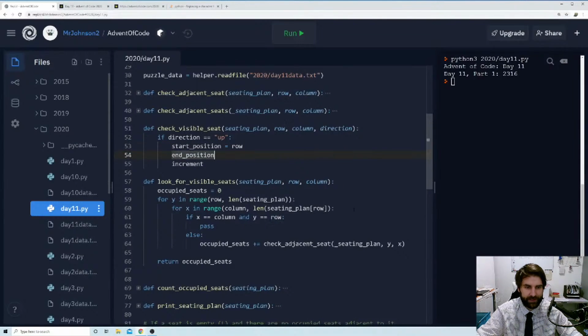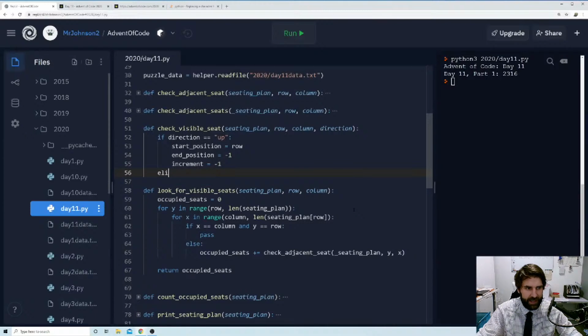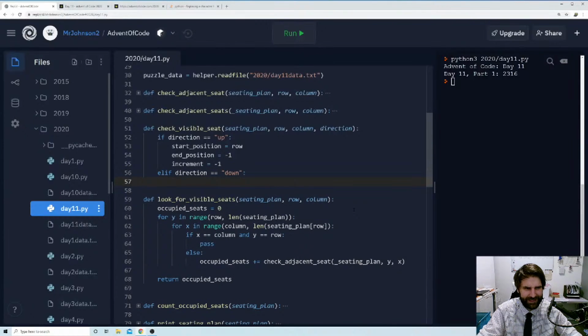And our end position is going to equal 0 or -1, because we're going to go up to but not including our end position. And our increment is also going to be -1. If our direction is, this is almost seeming clever, but I can see a couple of issues that are going to come up with this.